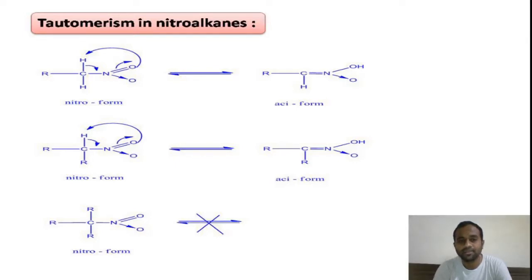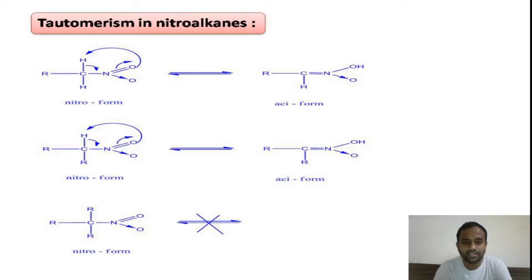In the first example, the primary nitroalkane is involved in tautomerism because it has two active hydrogens, and it has formed another tautomer, that is the aci form.